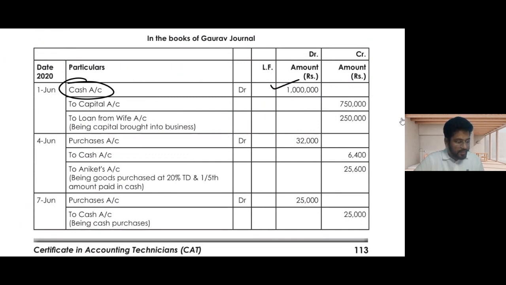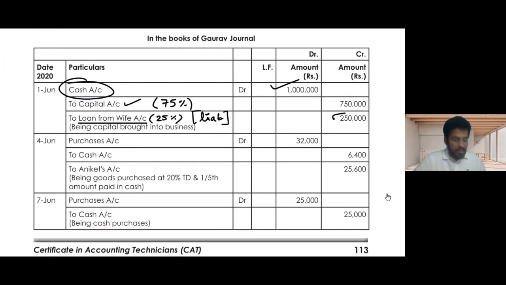The self amount was 75%, because 25% was borrowed from wife. 25% of 10 lakh is 2 lakh 50,000, which is mentioned as a loan from wife. This is a liability. Obviously, we need to pay this off.